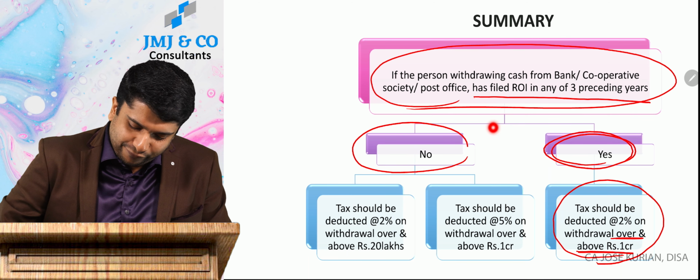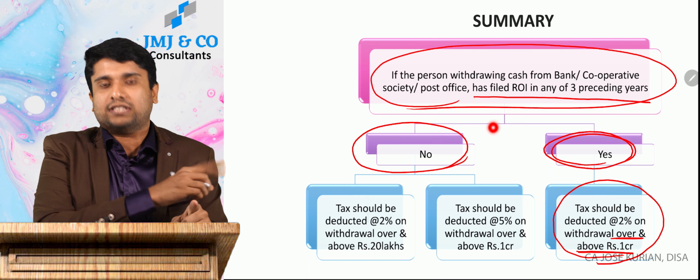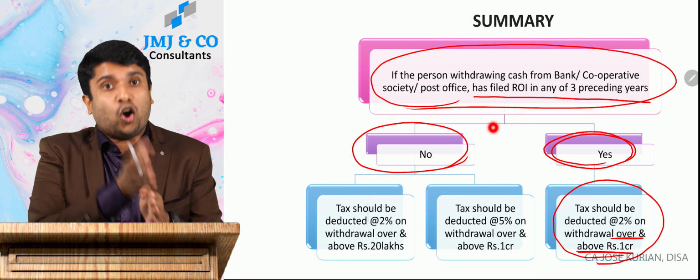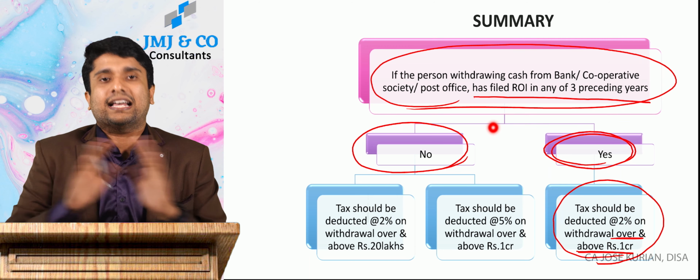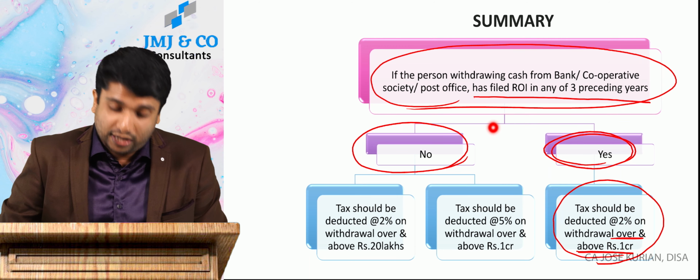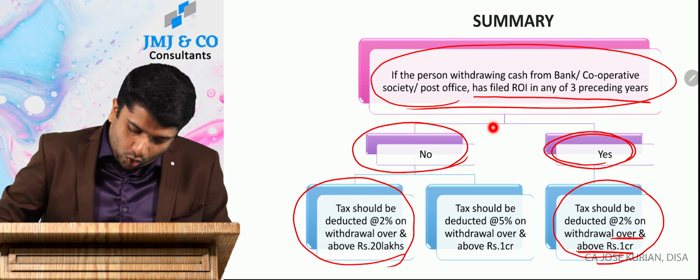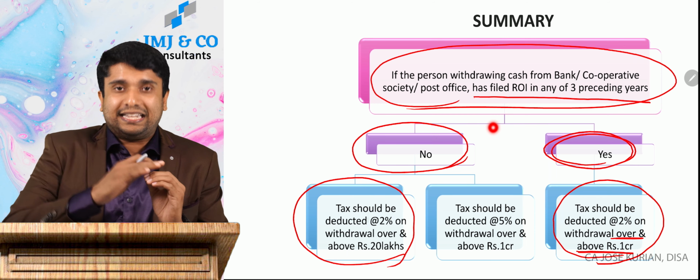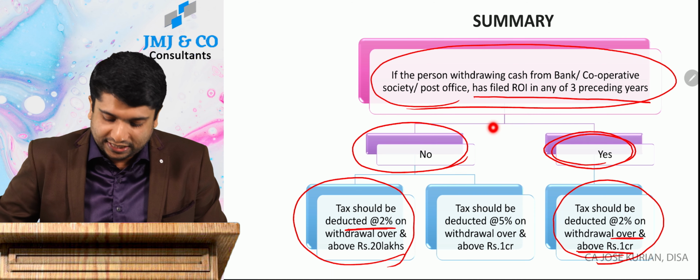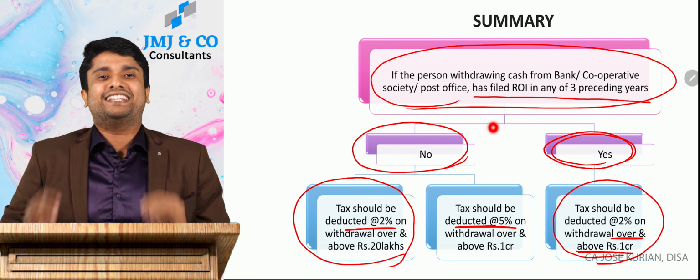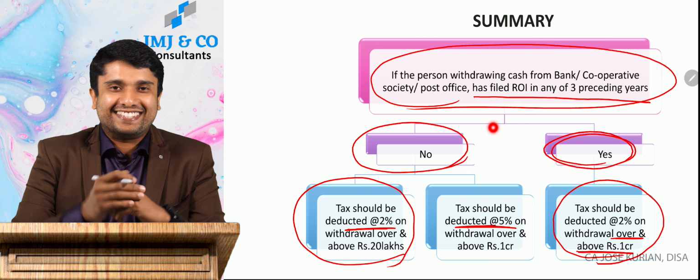And if he hasn't filed his return in any of those 3 preceding years, then TDS should be deducted on the amount above 20 lakhs. Till 1 crore the rate is 2%, and over and above 1 crore, the rate is 5%. This is what the new insertion is.